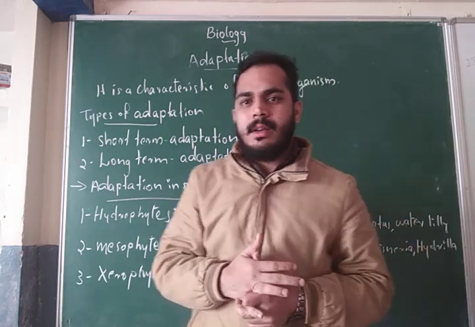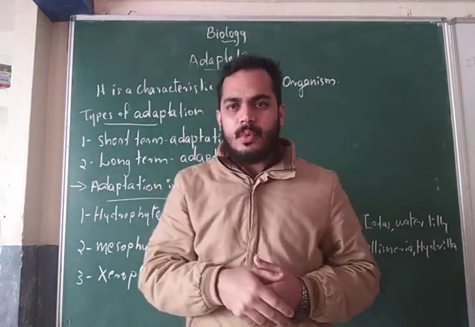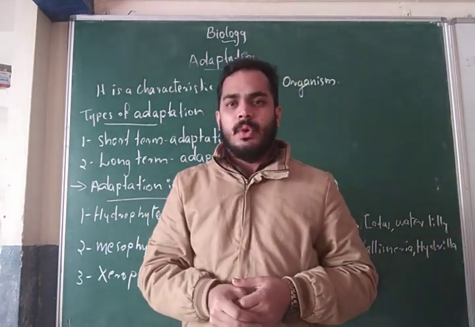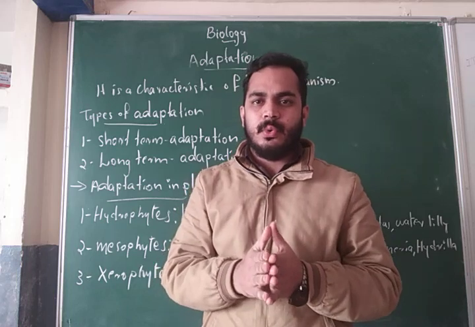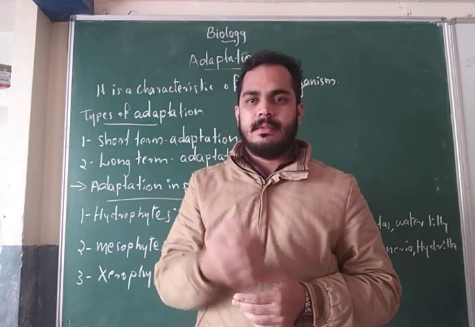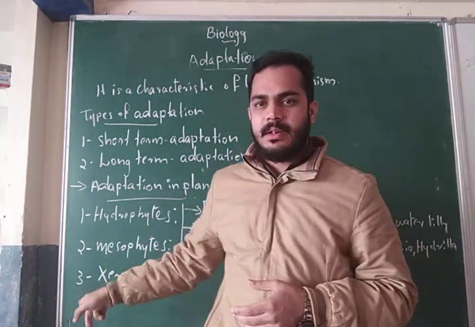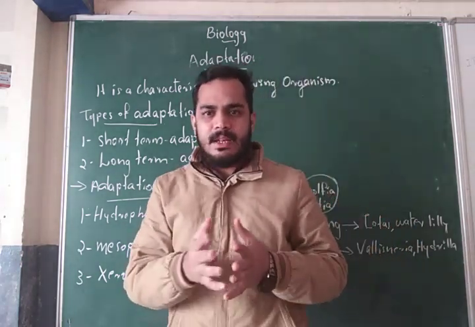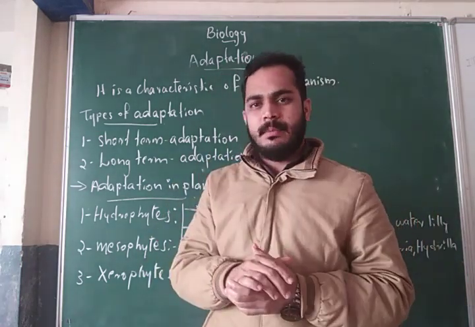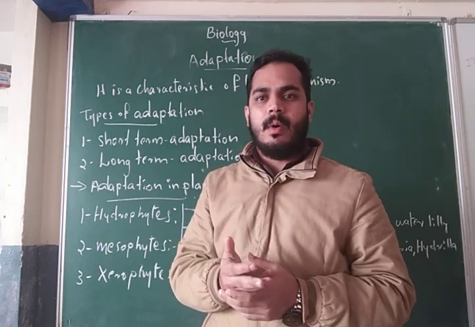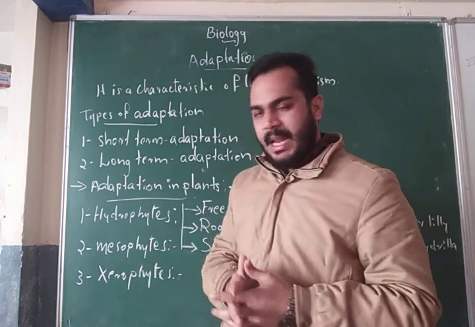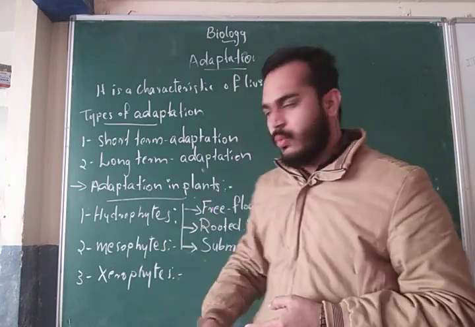Next, adaptation in plants. Adaptation in plants is classified into three categories: first, hydrophytes; second, mesophytes; and third, xerophytes. Let's see the types of habitat in plants, and the reason for separating these different adaptive natures in plants. The first one, hydrophyte.